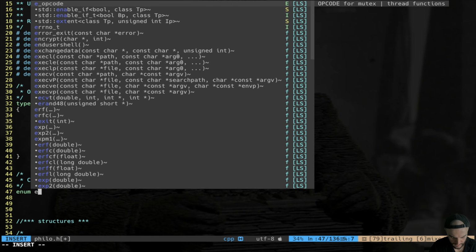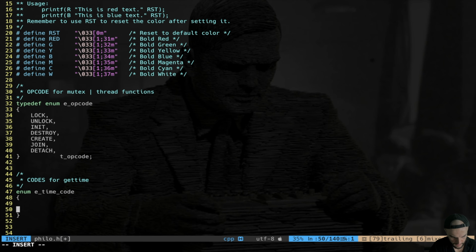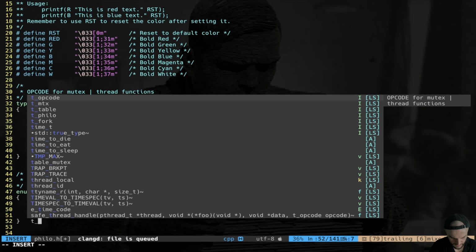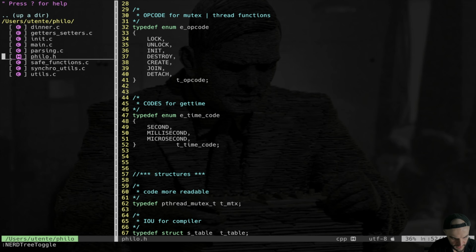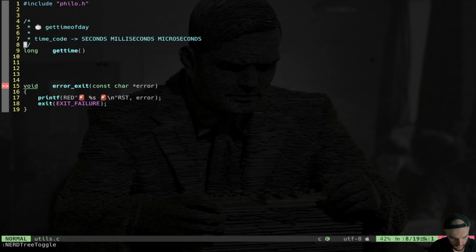So enum time code. We're going to have second, millisecond, and microsecond. Okay, of course we're gonna typedef everything, typedef time code. All right, so these are gonna be all symbolic constants for our get time function. Let's go back to utils. So our get time is gonna take as an input type time code, which is time code.